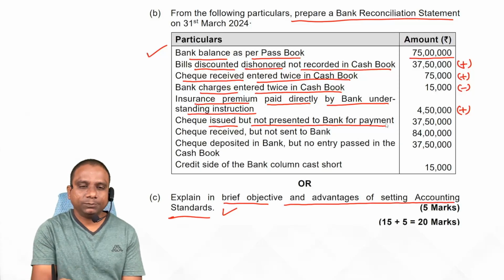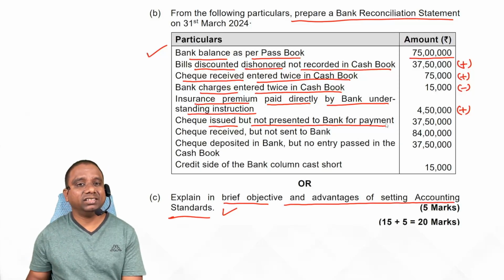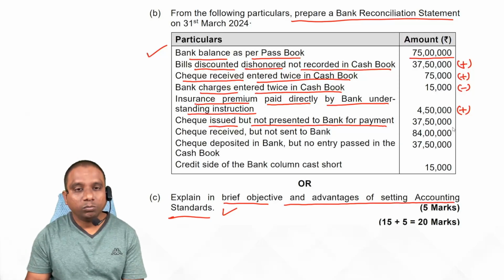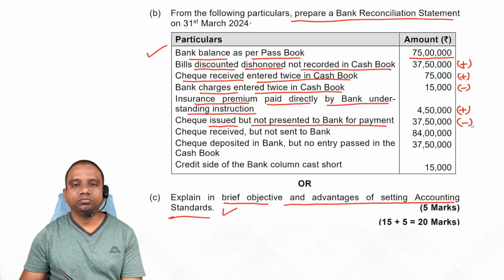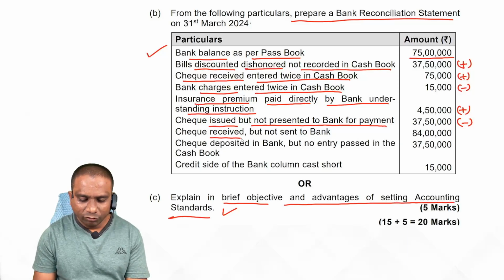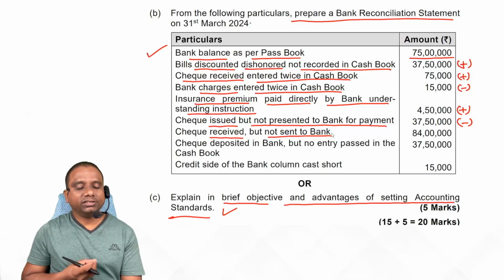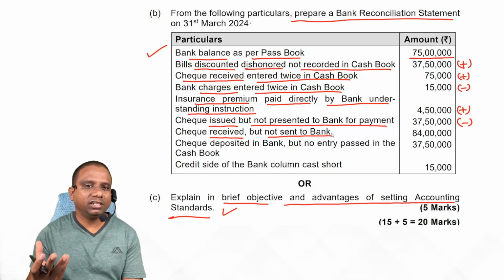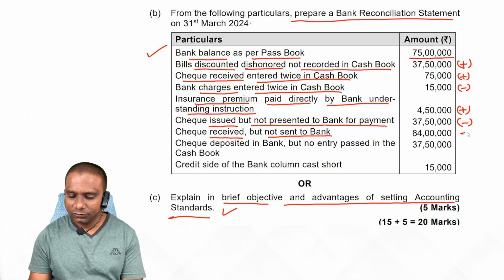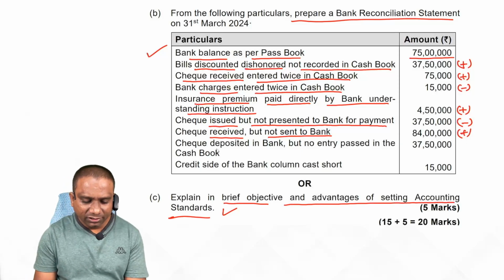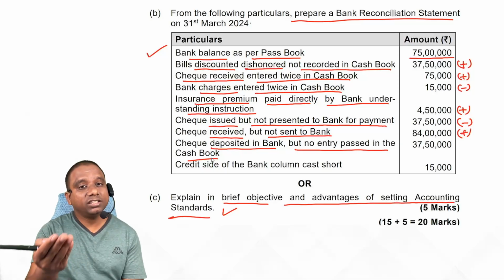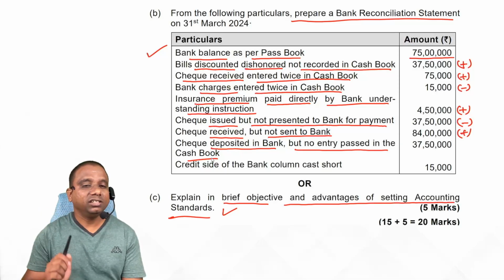Next one. Checks issued but not presented to bank for payment. We have issued checks. As per our cash book, balance decreases, whereas they are not presented to bank. Passbook balance increases, but we need which balance? Minus. Checks received but not sent to bank: in our cash book balance increases, whereas passbook balance decreases. Checks deposited in bank but no entry passed in the cash book. We deposited checks into bank, so bank balance increases, but there is no entry in the cash book.